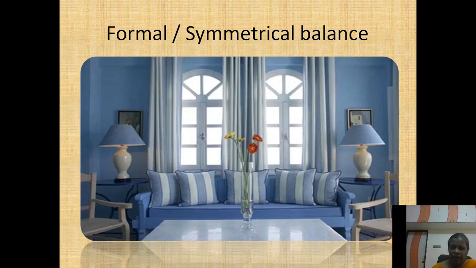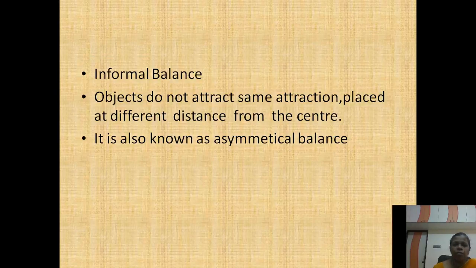So from the center point, the objects must attract the same attraction, and must be placed at an equal distance from the center. That is called as what? The formal balance. So this is a very good example of formal balance. And the next one is called informal balance.